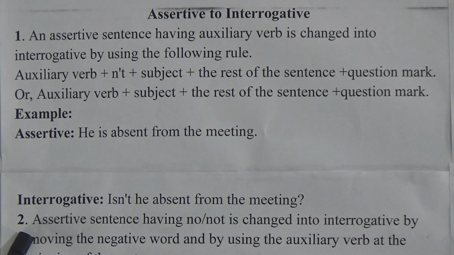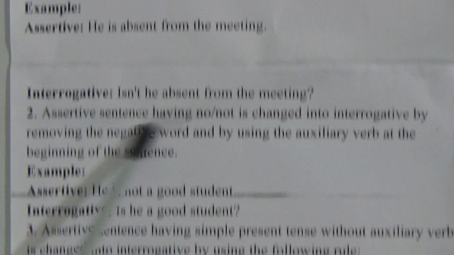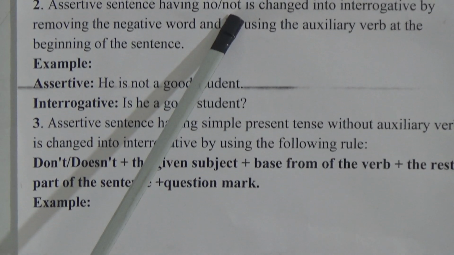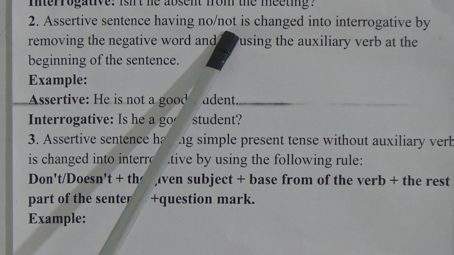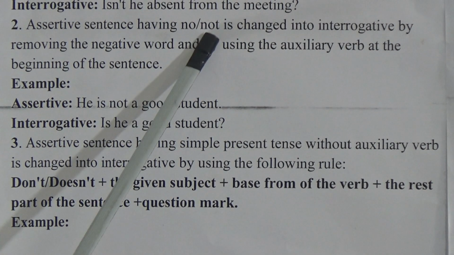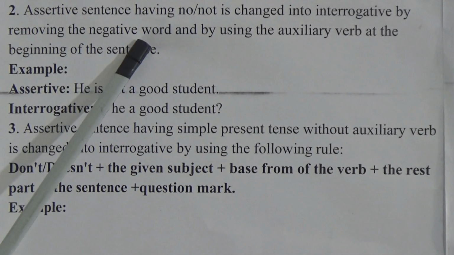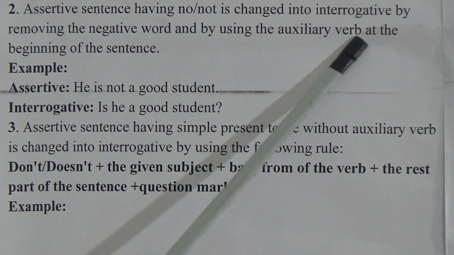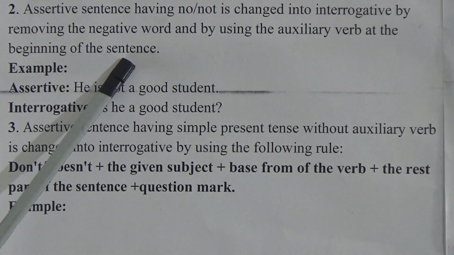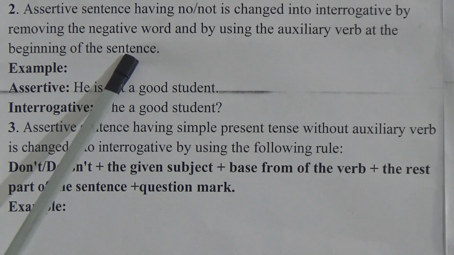Now, rule number 2: assertive sentence having no or not. If in the assertive sentence there is no or not, it is changed into interrogative by removing the negative word and by using the auxiliary verb at the beginning of the sentence. That means in an interrogative sentence, if there is no or not, we must remove this no or not.